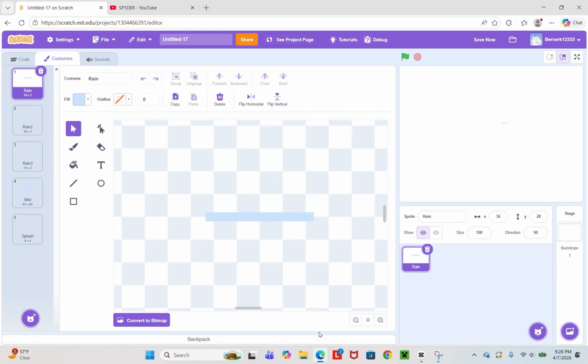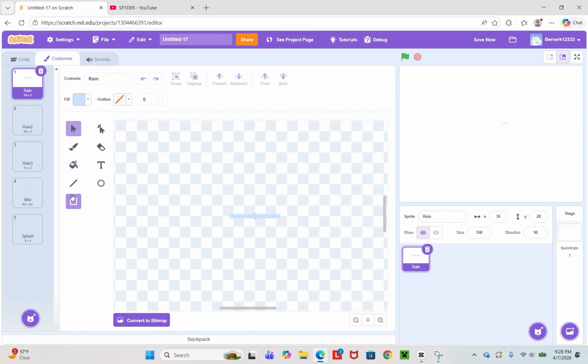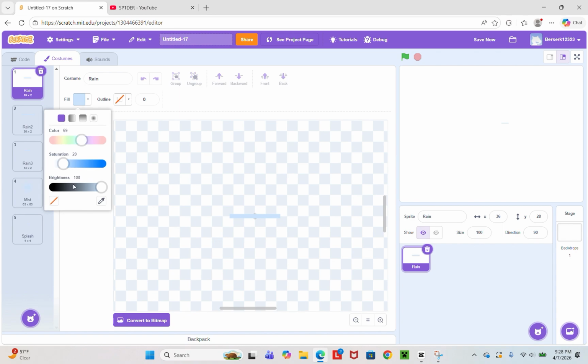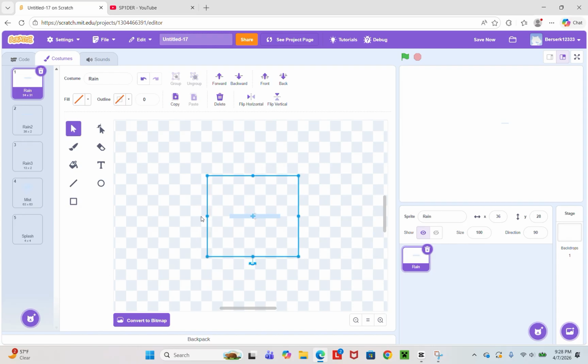Okay, now this is the important part. You want to get this and make sure there's no box. And then center this, and you want this box to be even.